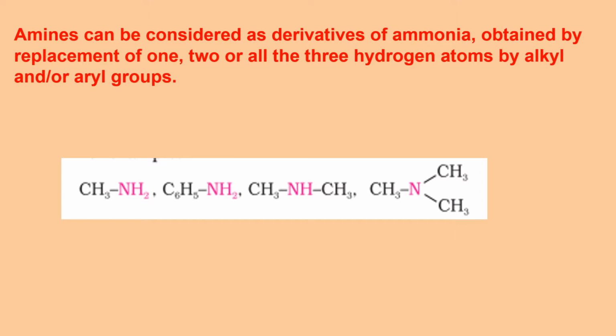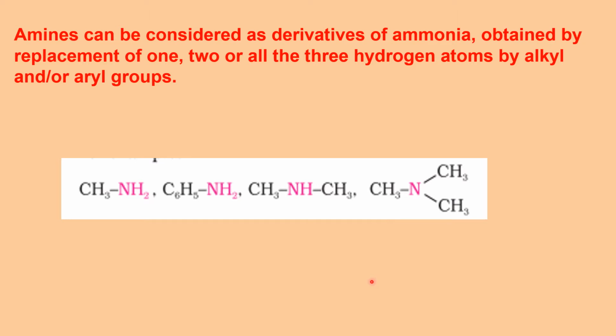So amines can be considered as derivatives of ammonia. Ammonia is NH3. If you replace the hydrogens of ammonia one by one, suppose I replace one hydrogen by an R group, I get a primary amine, RNH2 in general. This is also primary, C6H5NH2. And if I replace two hydrogens, we have two R groups here, two methyl groups, so this becomes a secondary amine. And this is a tertiary amine because all the hydrogens are replaced by R groups.